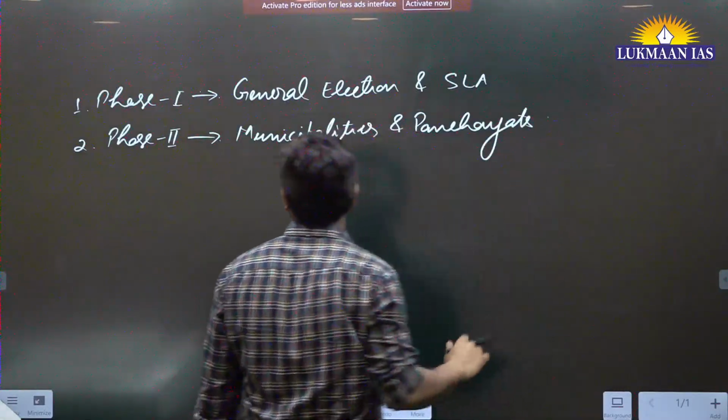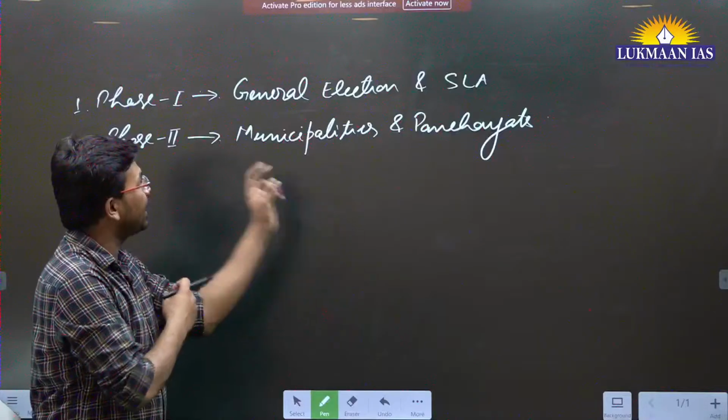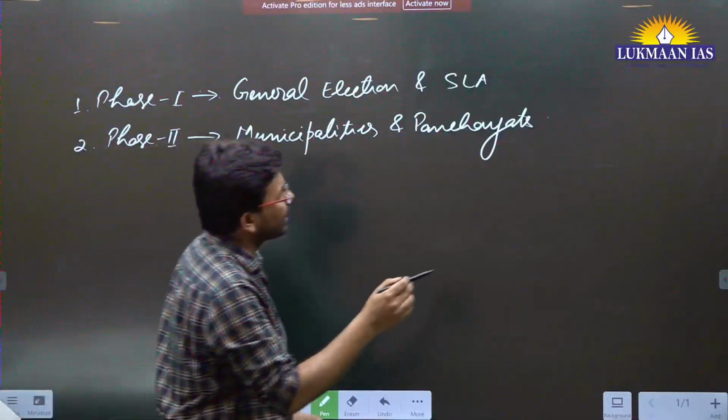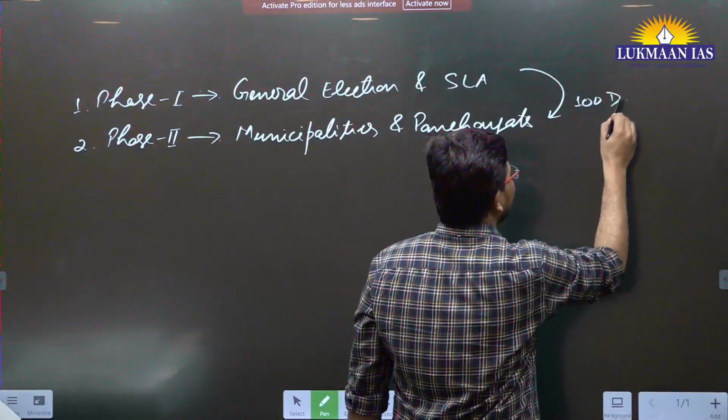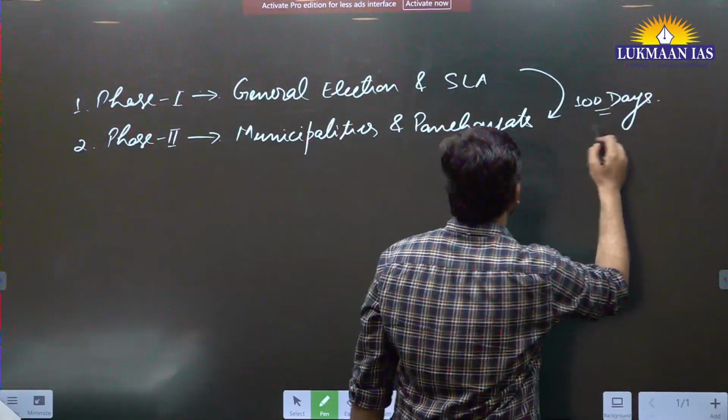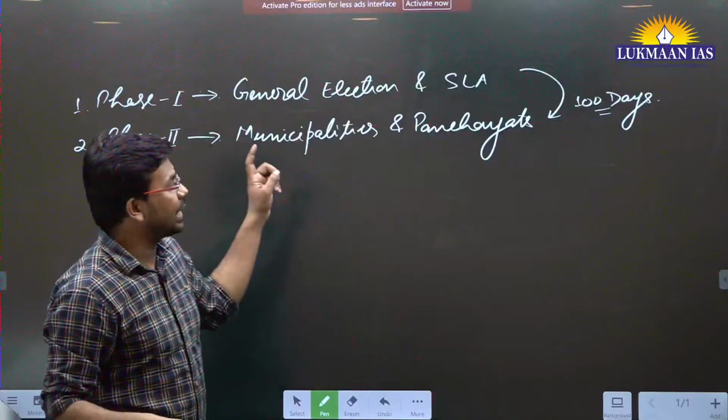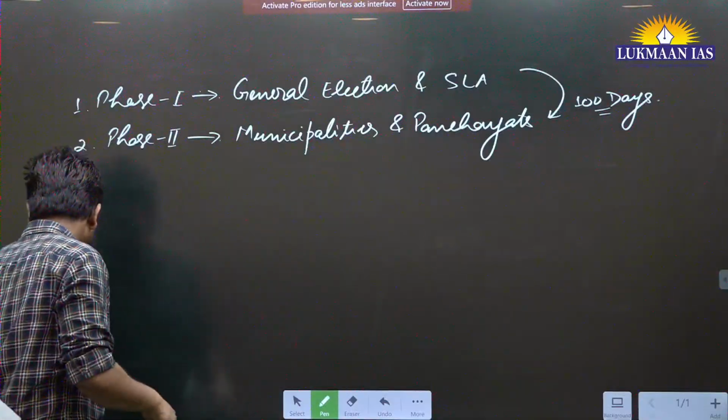This panel has recommended that there can be a gap of around 100 days from the Lok Sabha election or general election before the phase 2 election.